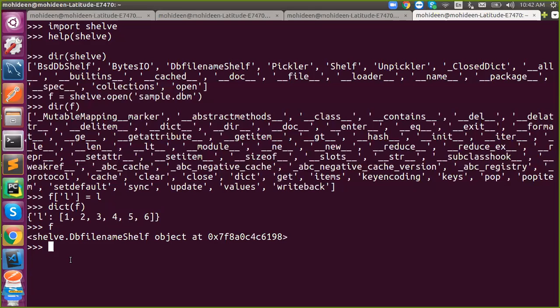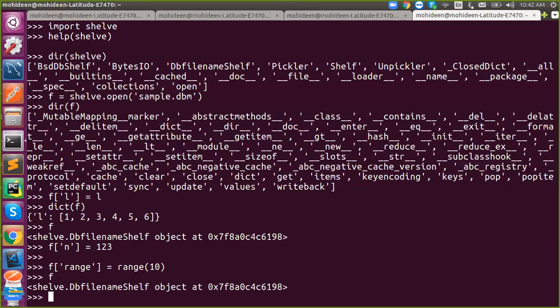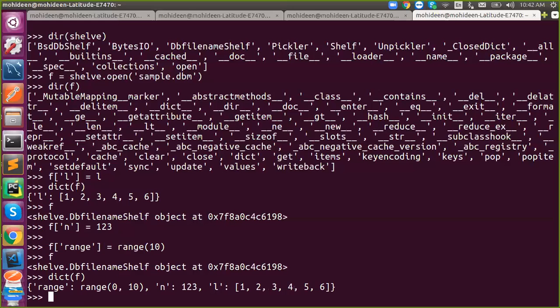Got it? And again, if you want to store a number, just say f of 1, 2, 3 equals range of 10. Got it? When you print, it will look like an object, so just extract it. See that you are able to retrieve all of that, but it is still not saved at all. So if you want to save, just say f.close.